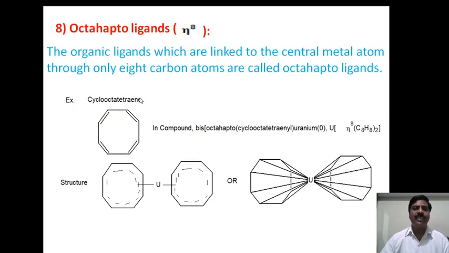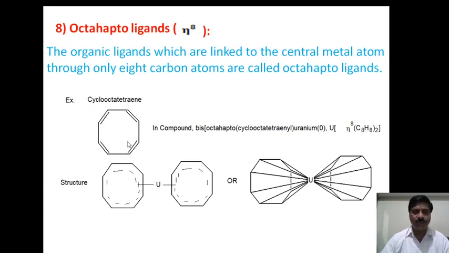Now the last class of ligand is octahepto ligands. The organic ligands linked to the central metal atom through 8 carbon atoms only are called octahepto ligands, and hapticity of this ligand will be 8. An example is cyclooctatetraene.